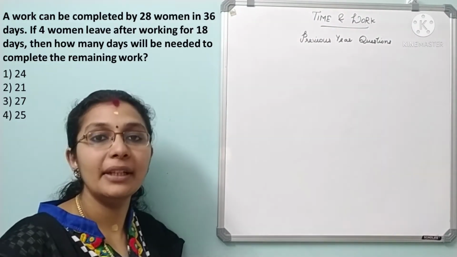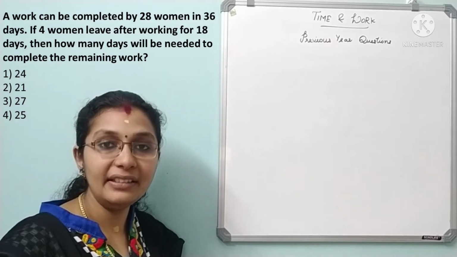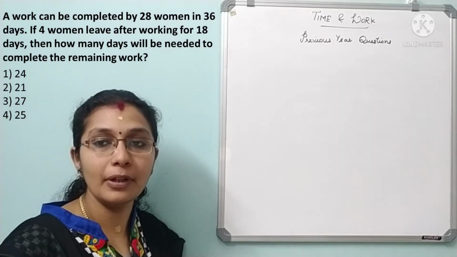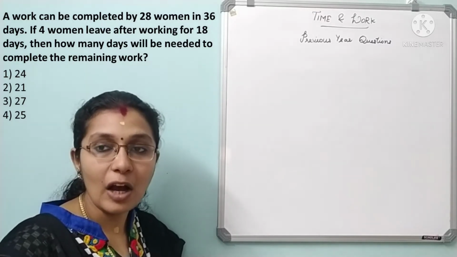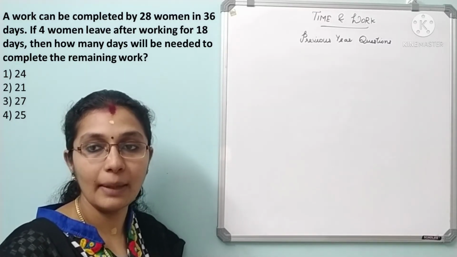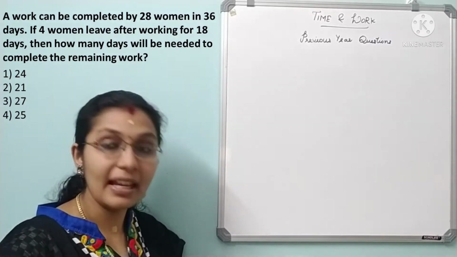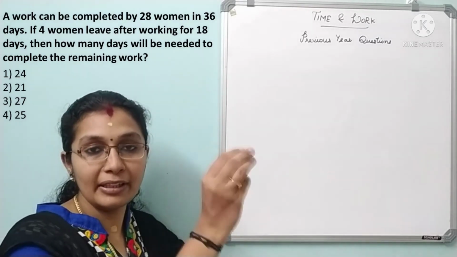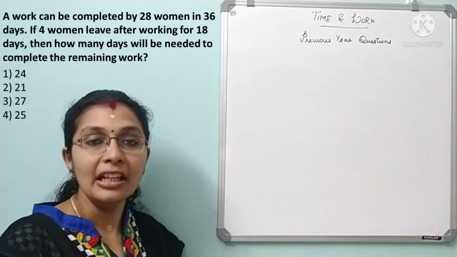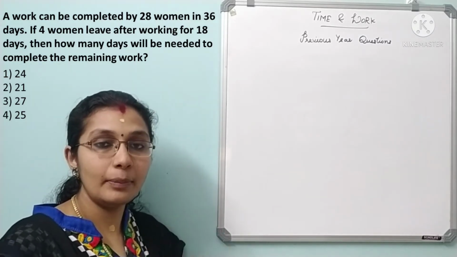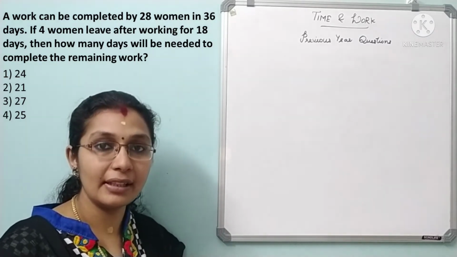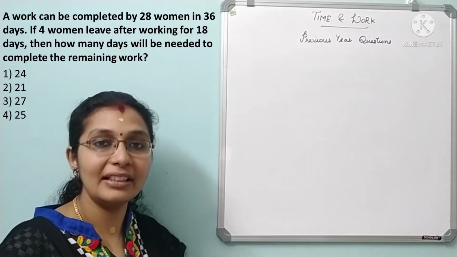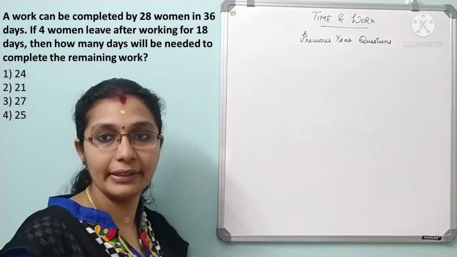A work can be completed by 28 women in 36 days. If 4 women leave after working for 18 days, then how many days will be needed to complete the remaining work? So this type of question we have already covered in a specific session, right? Certain persons are leaving or certain persons are getting added, in how many days they will complete the work. So we used to represent it by a line diagram. So that is the easy method. Okay, we'll use that itself.